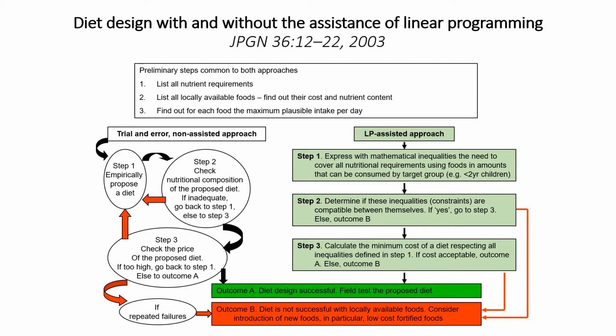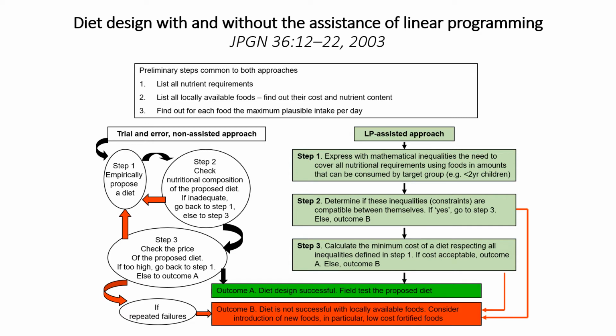As you can see on the left panel, this is the traditional approach when FBDG is developed, using steps where the committee empirically proposes a diet, and then they will check the nutritional composition of the proposed diet, whether it is adequate, whether it is feasible, and if it is not, then we will go back.